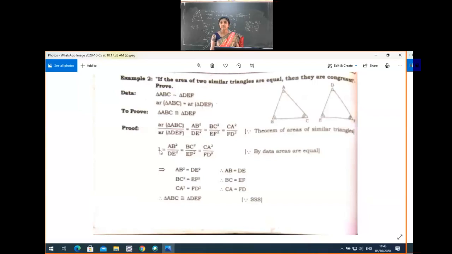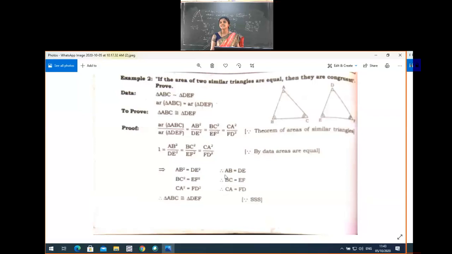Next, compare this one with this one. 1 is equal to BC square by EF square; so EF square into 1, what happens? That is BC square is equal to EF square. Therefore BC is equal to EF. Then again 1 is equal to CA square by FD square, that is CA square is equal to FD square, that is CA is equal to FD.